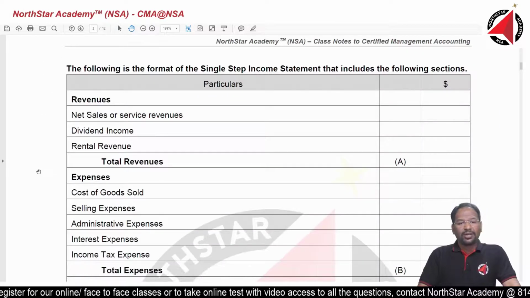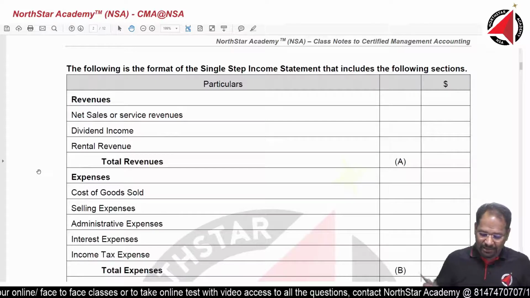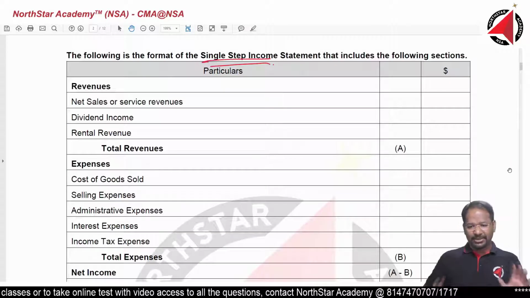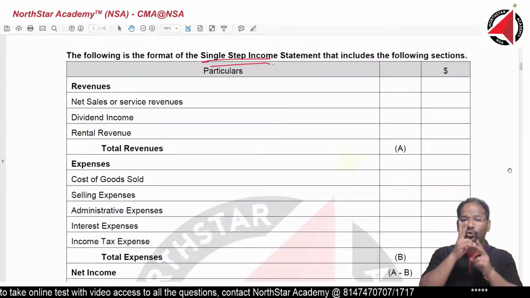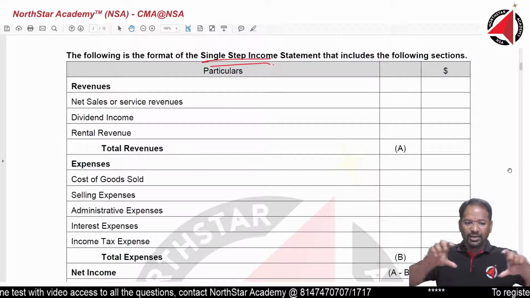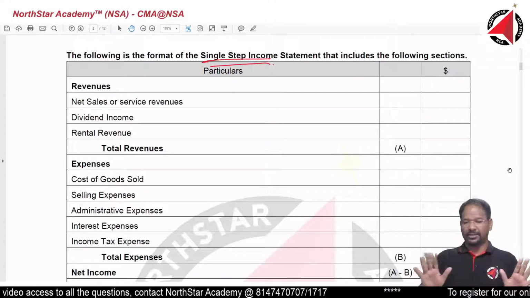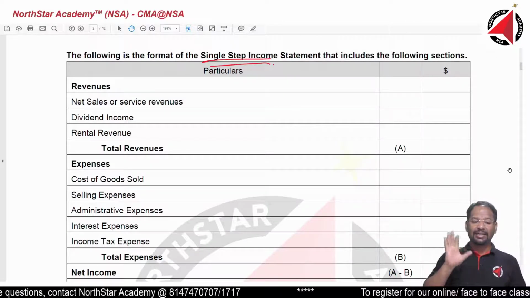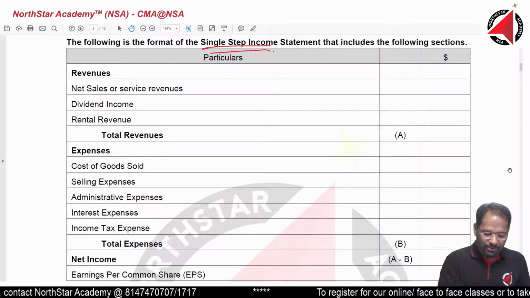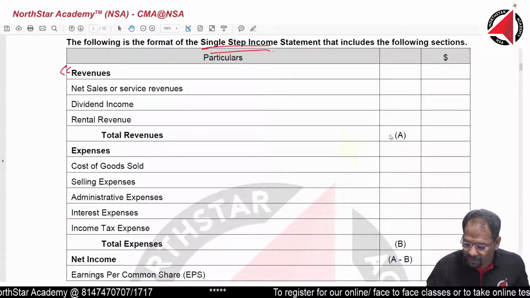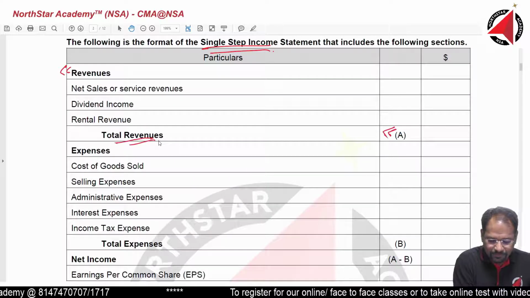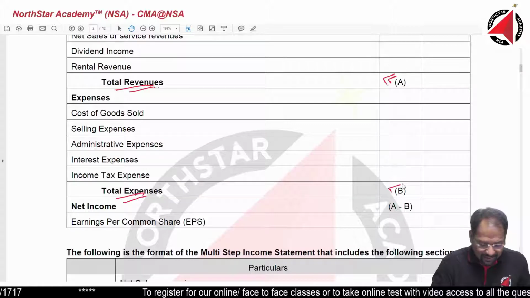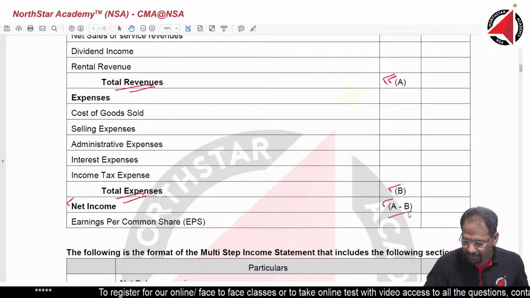First one, the following is the format of a single step income statement. In a single step income statement, just remember there are going to be just 2 parts. First part is revenue and second part is expenses. That's it. There is no third part to it. First part revenue, second part expenses, and directly you get net income. If you see here, the entire revenue is clubbed as total revenue, A. Then we have the entire expense, and the total expense is B, and we get net income as A minus B. All right.